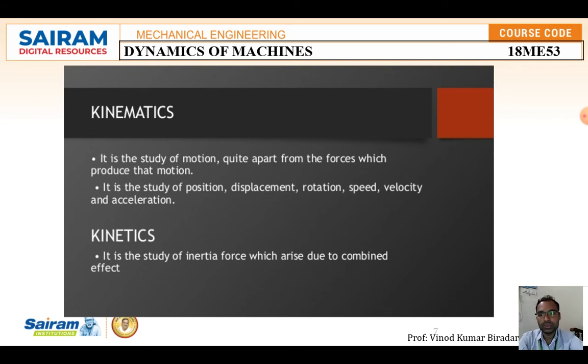The next definition is kinetics. Kinetics is a study of inertia forces which are developed or arise due to the combined effect. In kinematics we study position, displacement and rotation, whereas in kinetics we need not study those things. That is the main difference between kinematics and kinetics.